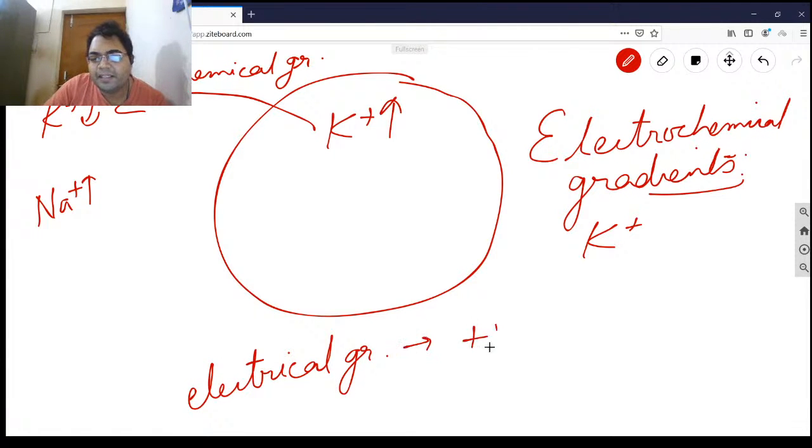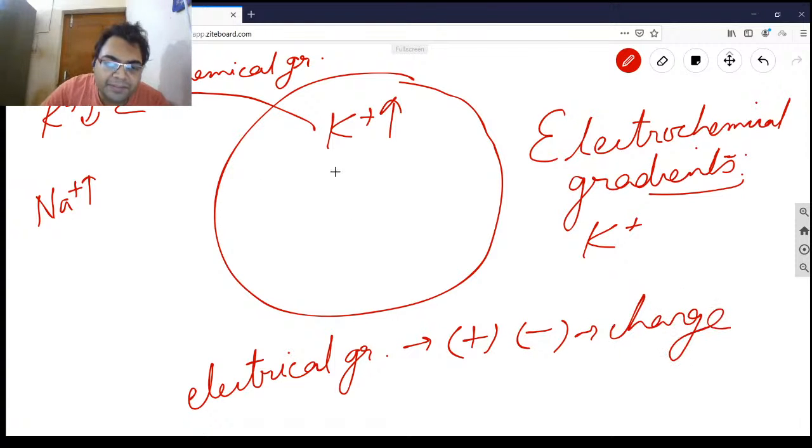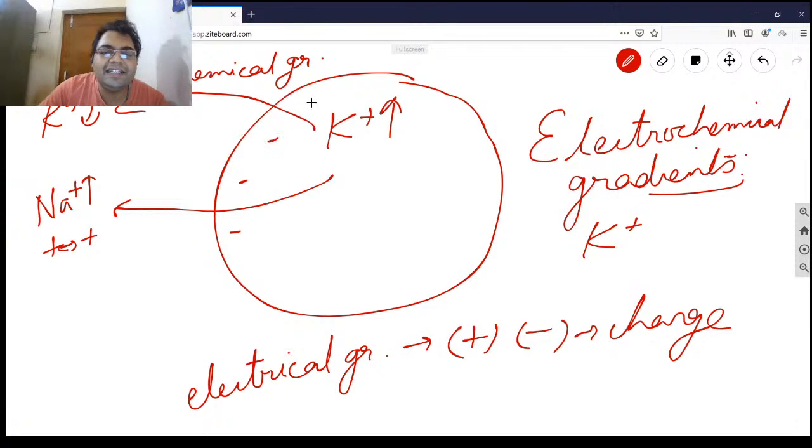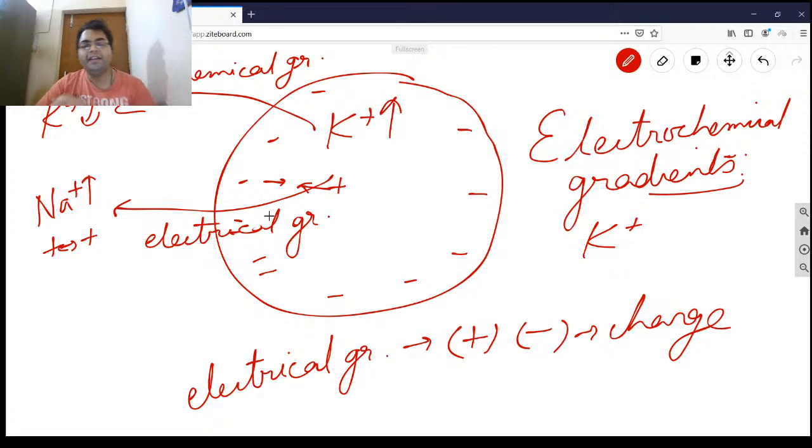Now you will consider either plus or minus charge. So a positive charge is coming out. Won't this positive charge repel it? Inside the cell we have negatively charged proteins, so the positive will attract it and will not let the positive go out. So the electrical gradient will oppose the outflow or efflux of the potassium.